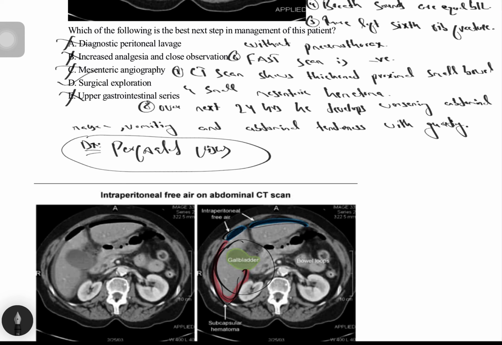An upper gastrointestinal series uses contrast to outline the lumen of the upper GI tract and, depending on the exact location of the perforation, may demonstrate contrast leaking from the perforation. This study is time consuming and unnecessary because the diagnosis of perforation has already been established by the CT scan. Thank you.